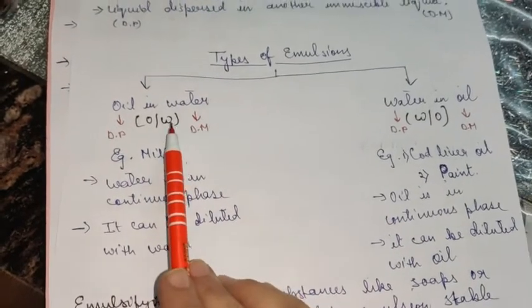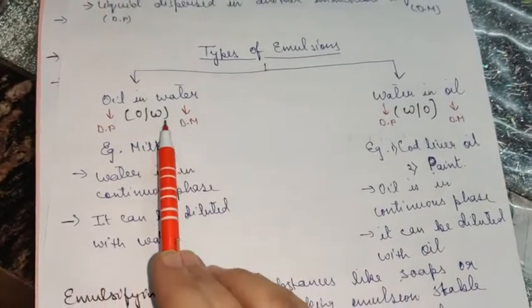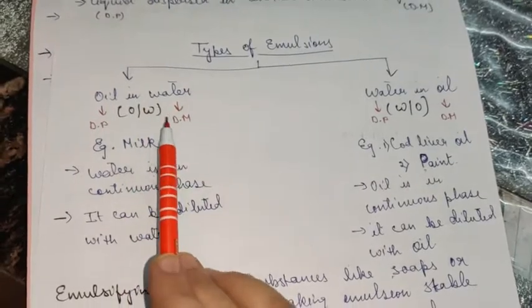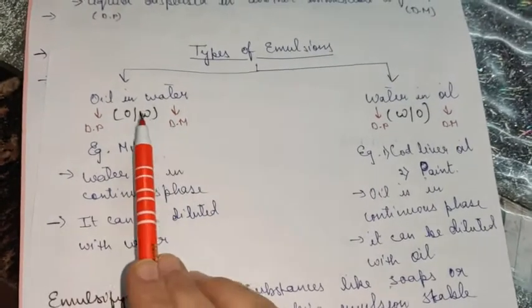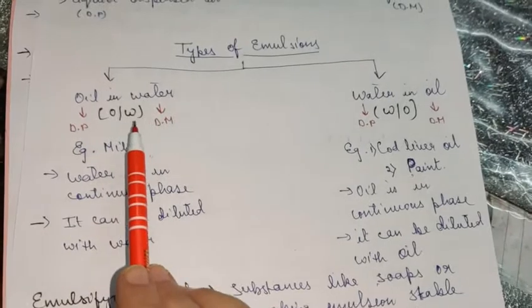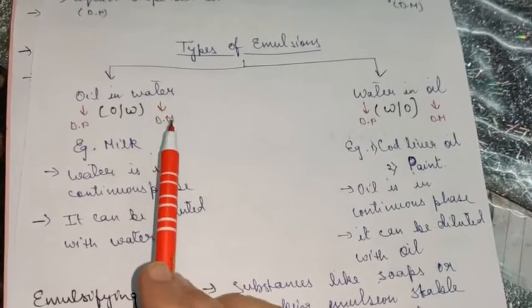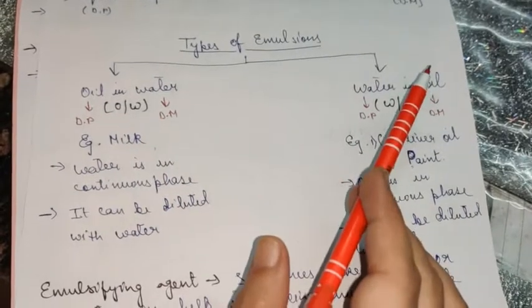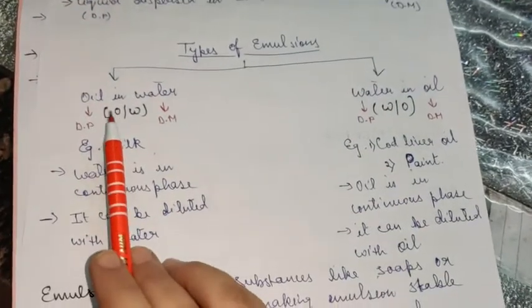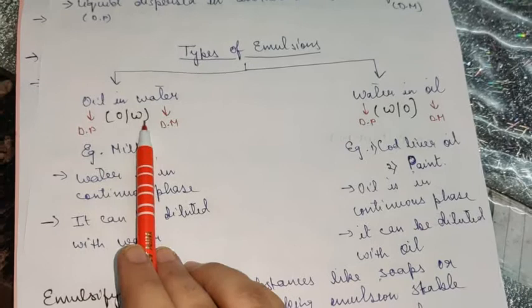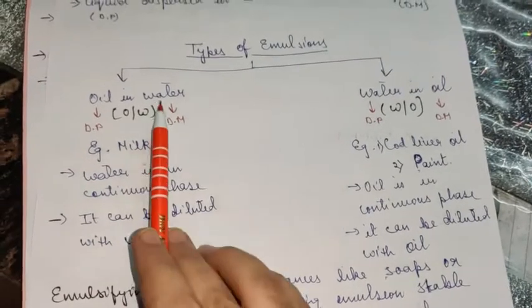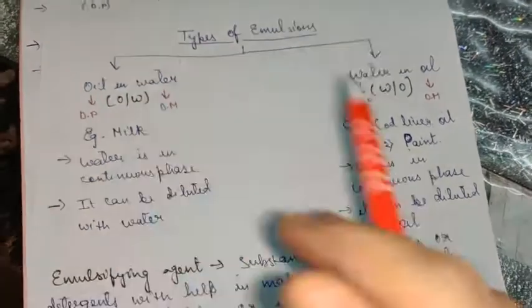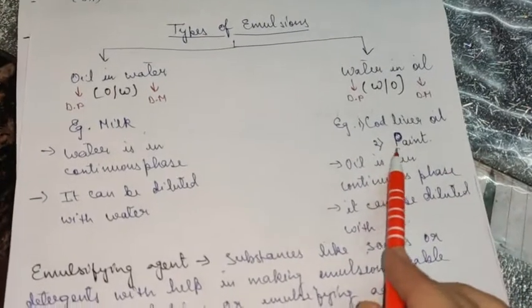So whenever you have to dilute an emulsion, always remember it can only be diluted by adding the dispersion medium, never by adding the dispersed phase. And this is also a method of testing what type of emulsion it is. So if you have to dilute this type, O by W, as in case of milk, you need to add water. And suppose you have to dilute paint.